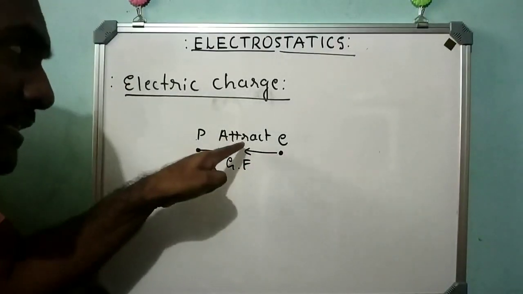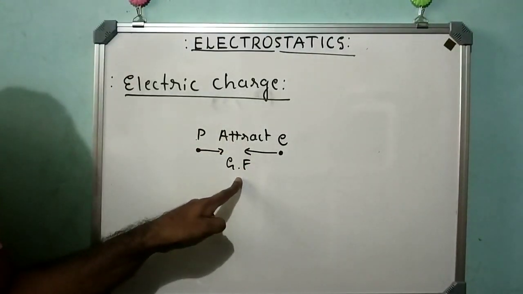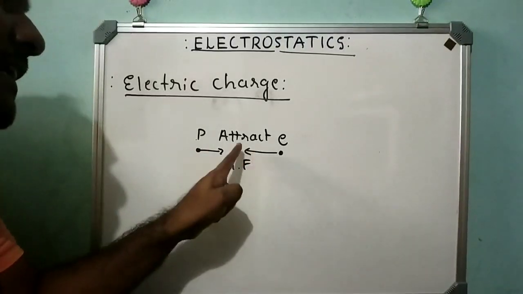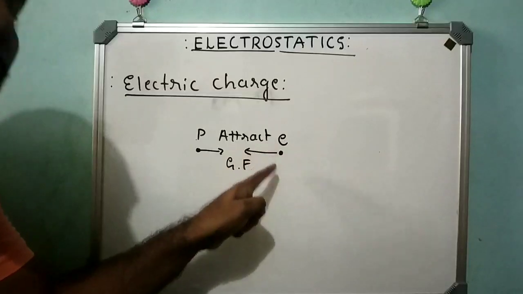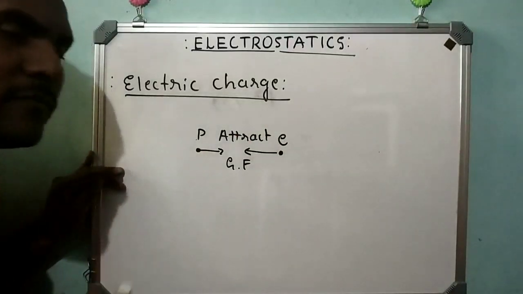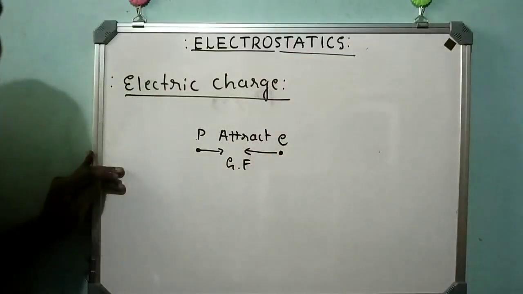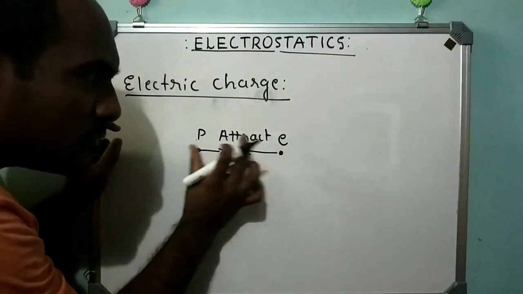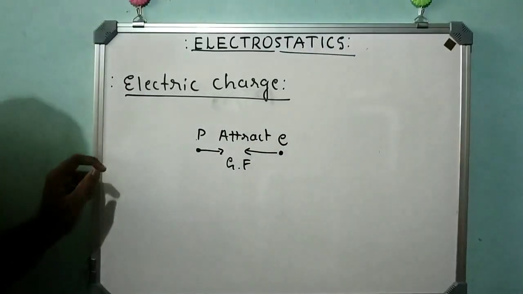Why did he call this attractive force as gravitational force? Because proton and electron are having finite mass. Proton is having finite mass, electron is also having finite mass. Because of those masses, this attractive force developed between them is considered as gravitational force.